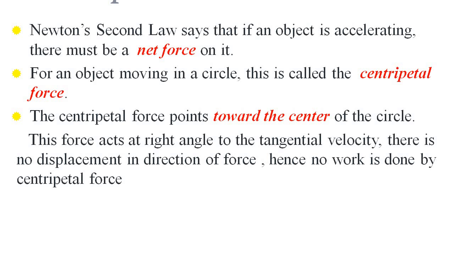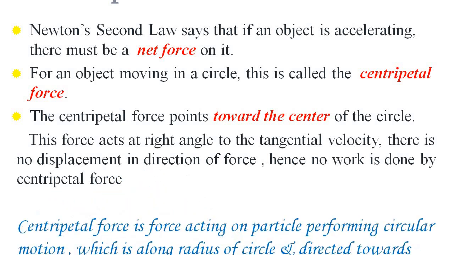There is no displacement in the direction of the force. Hence, no work is done by the centripetal force. In short, the main definition of centripetal force is: the force acting on a particle performing circular motion, which is along the radius of the circle and directed toward the center of the circle.